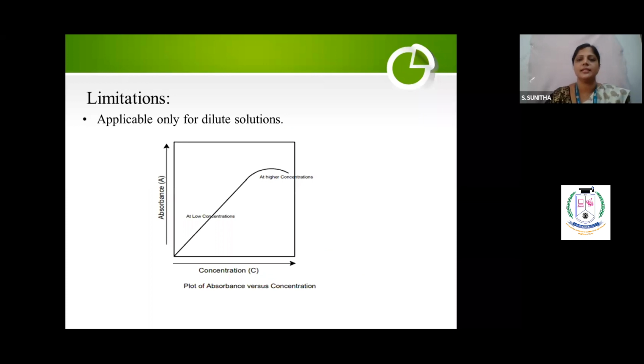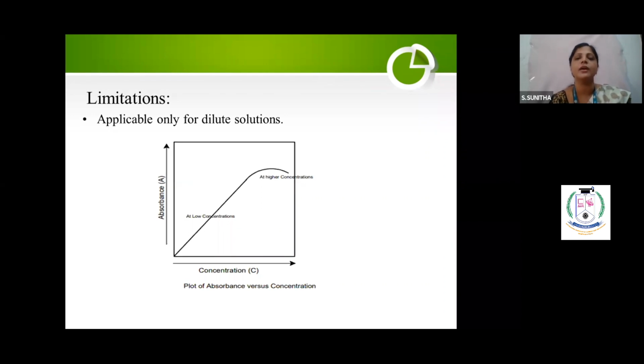And what is the limitation? See, advantages, you can talk about multiple advantages. It is we can calculate the unknown concentration of any solution. So now I am giving 4 to 5 different solutions, now you will calculate each concentration by using the Beer-Lambert's law, and you have to plot absorbance versus the concentration. When you plot it, you can calculate the unknown concentration by using the graph. So that is the advantage. But whatever solution you are using, it should be only a dilute solution. So that is the limitation.